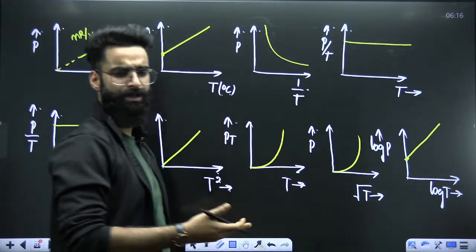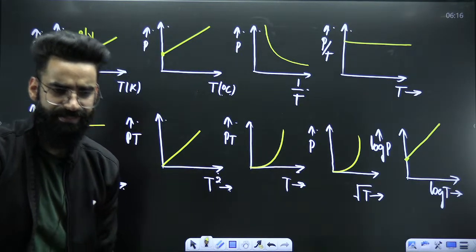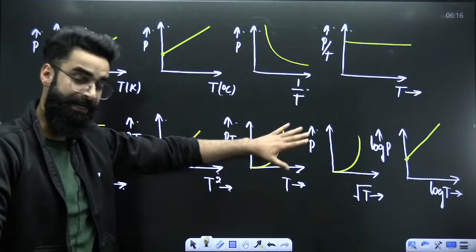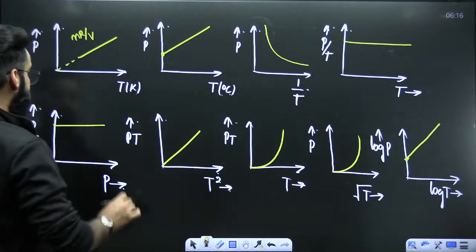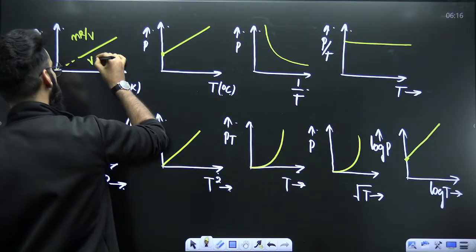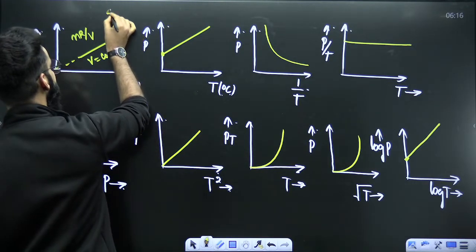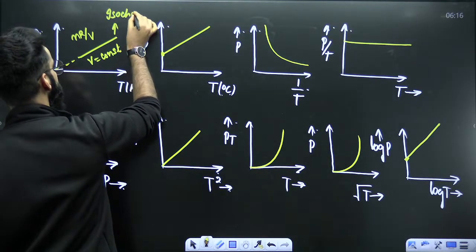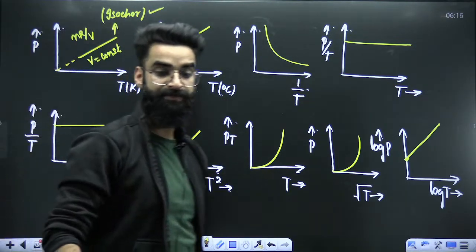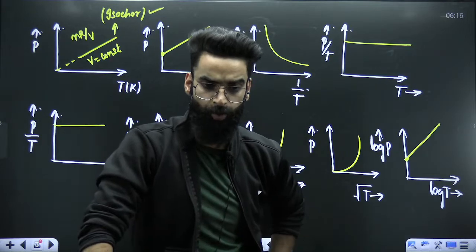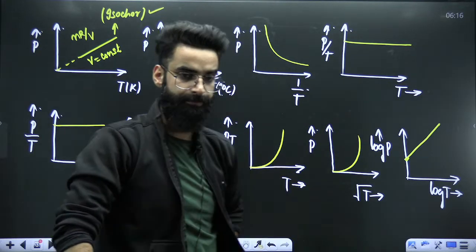Like this. All the things are same, no change at all. Is everything clear? If all these graphs are clear to you, let me first of all tell you, we made all these graphs when the volume of the gas was kept constant, and these graphs are what we call isochores. So these are what you call isochores, where the volume of the gas is kept constant. I hope it's clear.